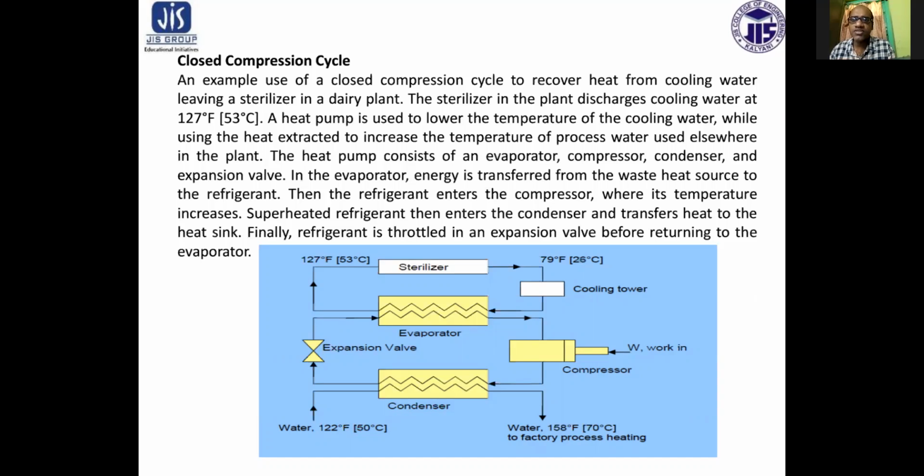Superheated refrigerant then enters the condenser and transfers heat to the heat sink. Finally, the refrigerant is throttled in an expansion valve before returning to the evaporator. So this is a closed compression cycle. Here they are using a refrigerant as a working fluid to transfer low temperature heat to the uses of some sterilization process.